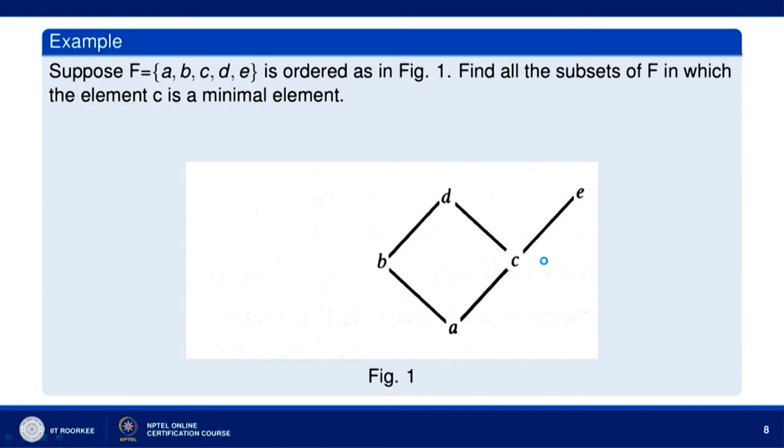Now, suppose F is equal to {a, b, c, d, e}, ordered as in this figure. Find all the subsets of F in which the element c is a minimal element. So the subsets of F in which c is the minimal element means we should consider all those subsets of F which contain c but do not contain a.